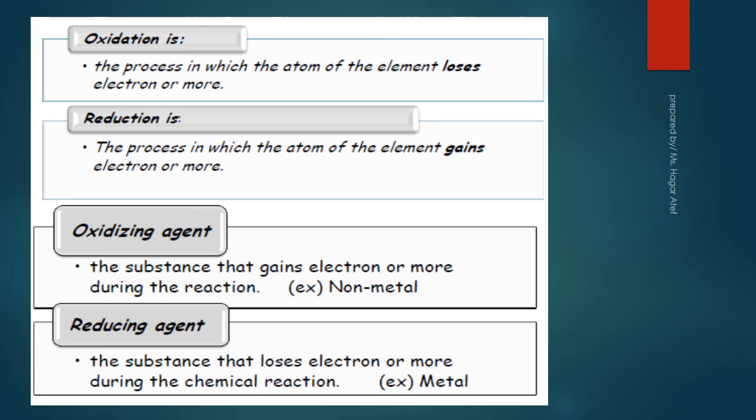Oxidation and reduction with electronic concept. Oxidation is a process in which the atom of an element loses one electron or more. And reduction is a process in which the atom of an element gains one electron or more. Oxidizing agent is a substance that gains one electron or more during the reaction, for example, non-metal. And reducing agent is a substance that loses one electron or more during chemical reaction, for example, metal.